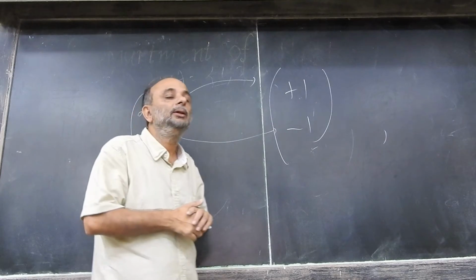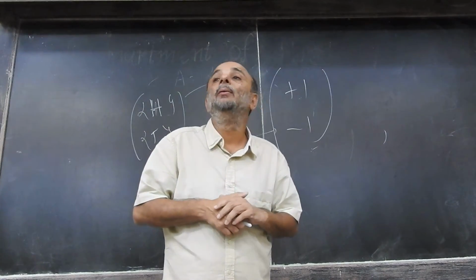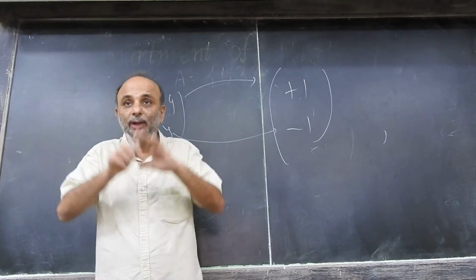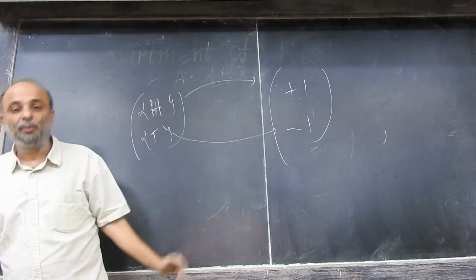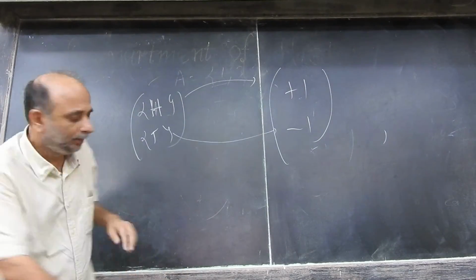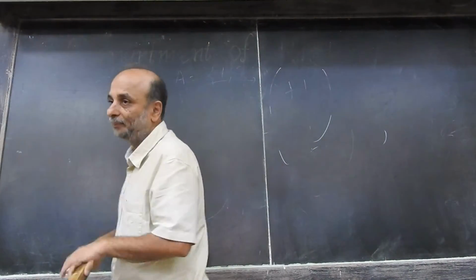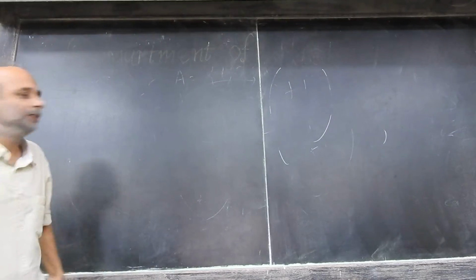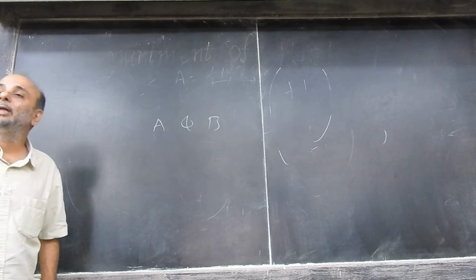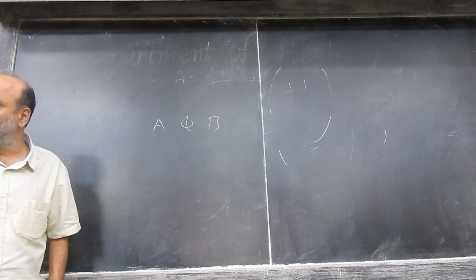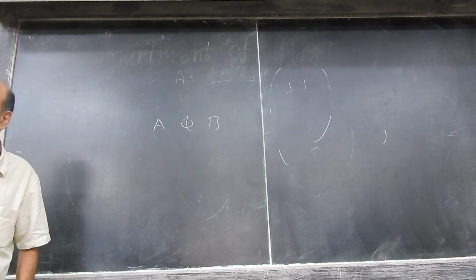Now, this definition puts a lot of restrictions on how random variables can work. I will put you through some examples. Now, suppose I am rolling the die. So first think of A and B. Suppose A and B are mutually exclusive, which means that A and B cannot occur together.